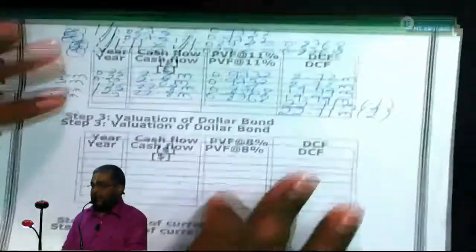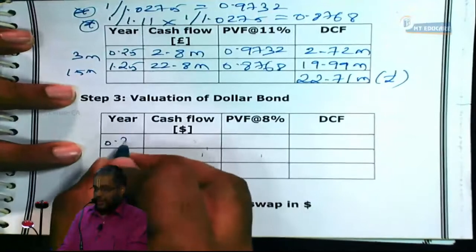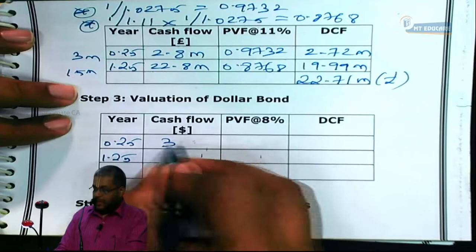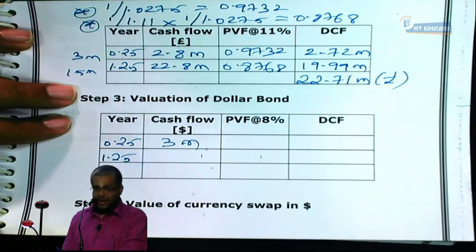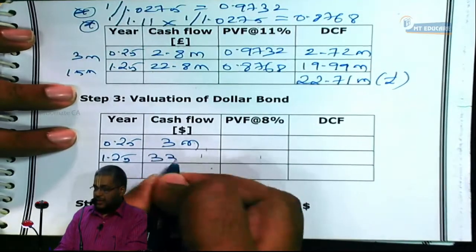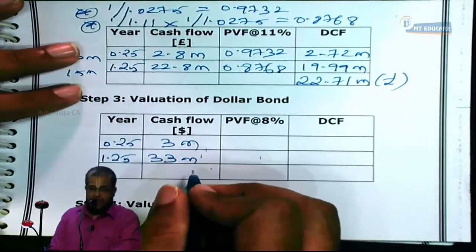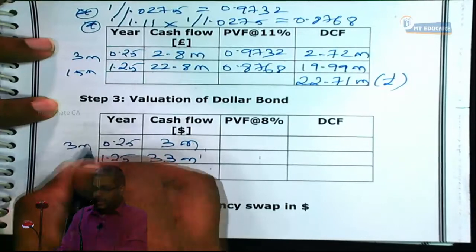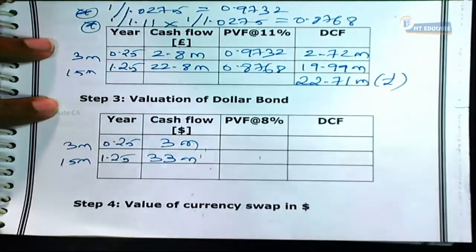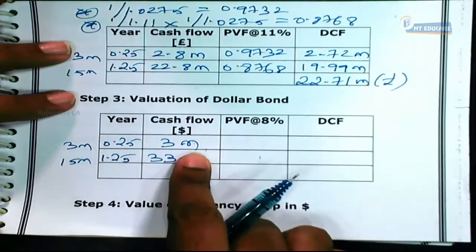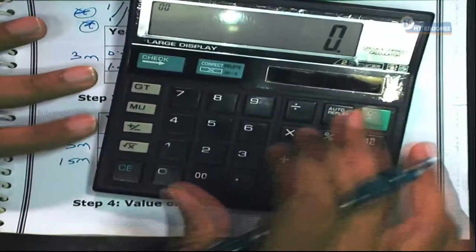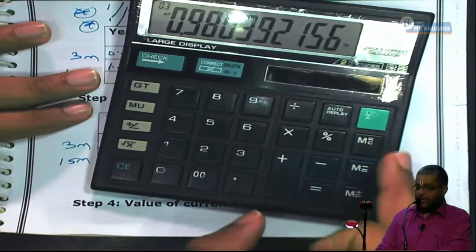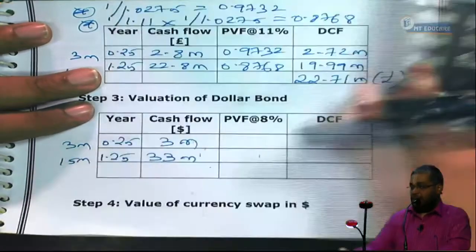So write the year. All of you write the year as what? 0.25 and 1.25. I get $3 million as interest. 33 million is principal repayment along with interest. You can write 3 months and 15 months for clarity. This 3 million should be discounted at 8% for 3 months, which is 2%. 1 divided by 1.02. Number please. 0.9804.